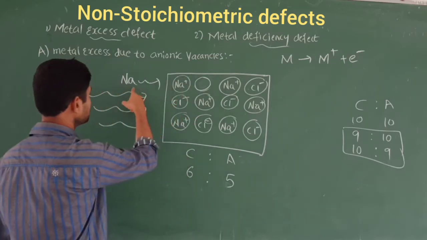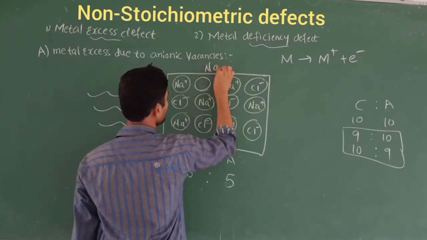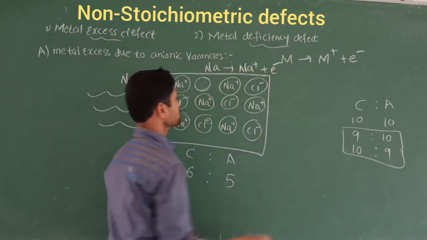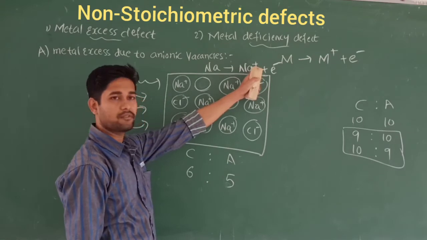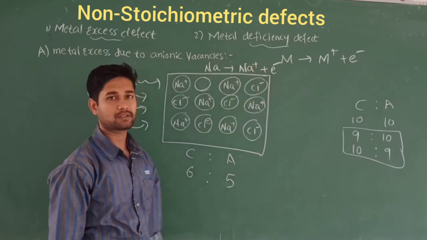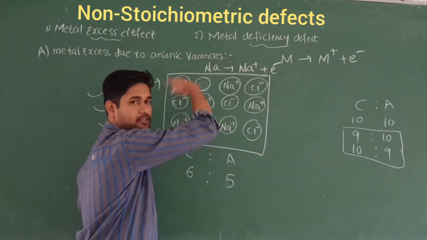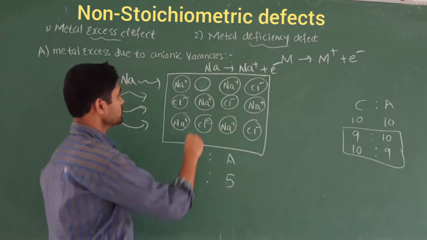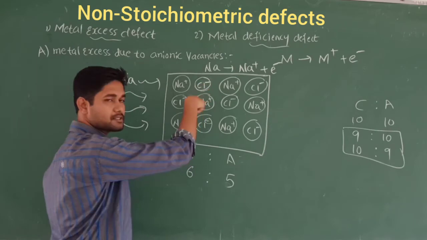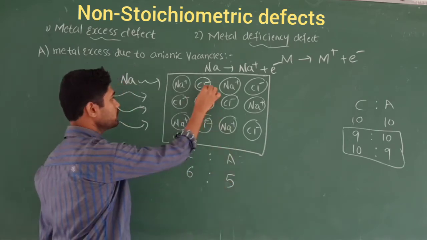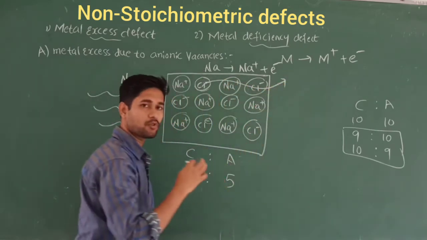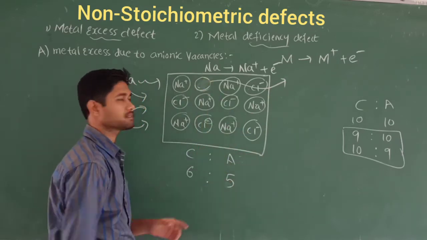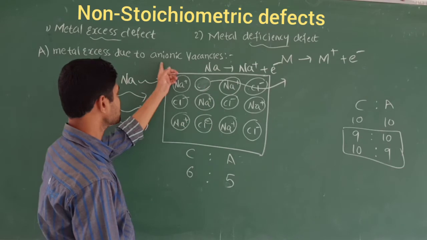So what happens is that this sodium is going to lose one electron. This Na+ will be formed by losing the one electron present around the surface of this sodium crystal. At the same time, the Cl- in this sodium crystal is going to be diffused out, eliminated. So that creates the vacancy, a vacancy created by the anion.